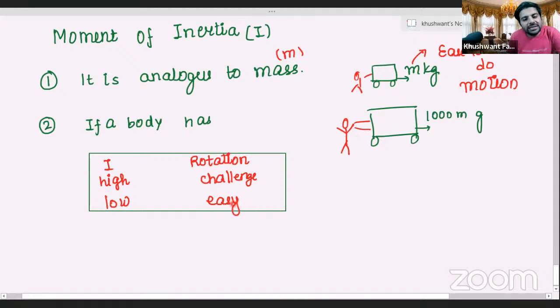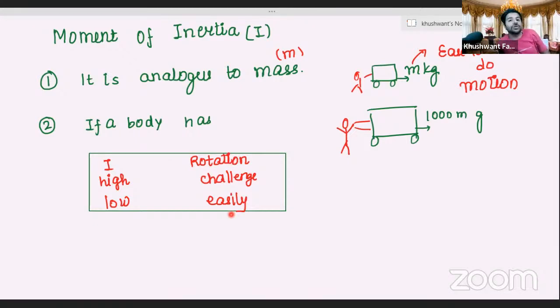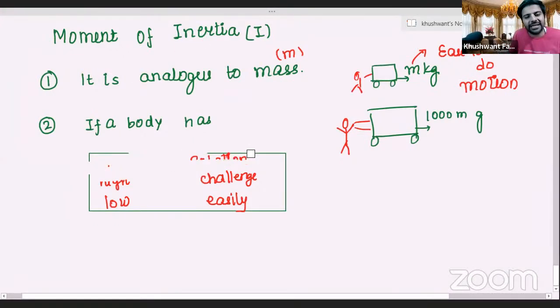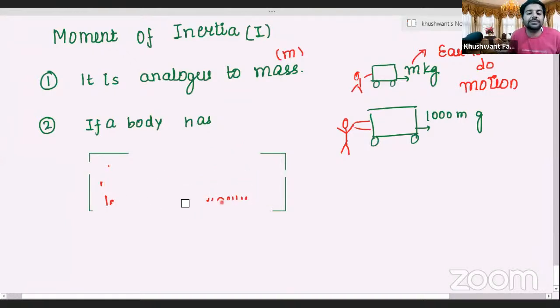ठीक है? So this is just an idea. ये सिर्फ एक छोटा सा आइडिया है कि requirement of I कम है या ज़्यादा है can influence your rotational motion. But ना actually in real time इसका reverse होता है. क्यों होता है? I'll tell you all. But for now you all can just, if you all want, you can delete this also. अभी ना क्योंकि तुमको ऐसे बहुत सारे real case में scenario बताऊंगा जहाँ इसका उल्टा भी होता है.